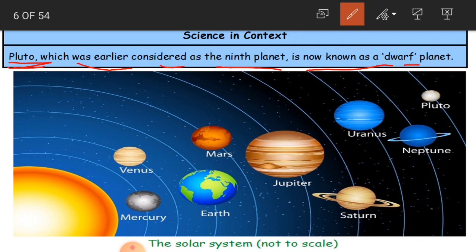Now it is just a celestial object. So that is why now we have got only 8 planets. What are they? Mercury, Venus, Earth, Mars, Jupiter, Saturn, Uranus and Neptune.